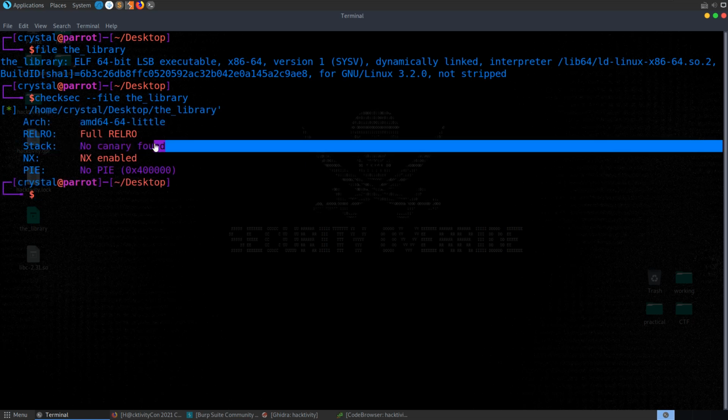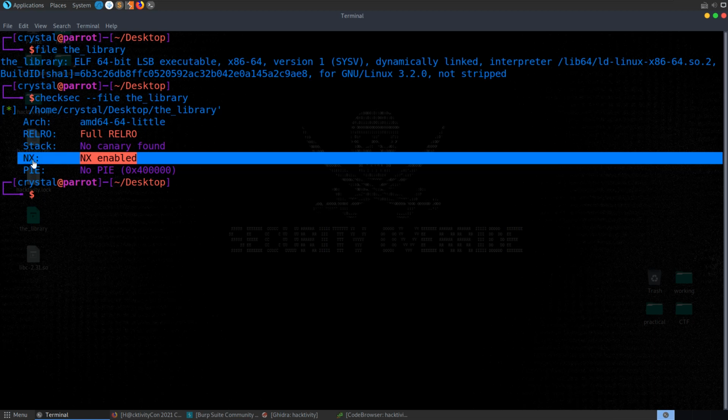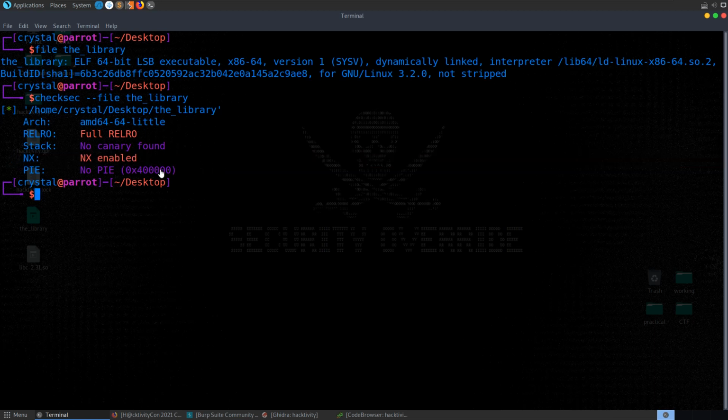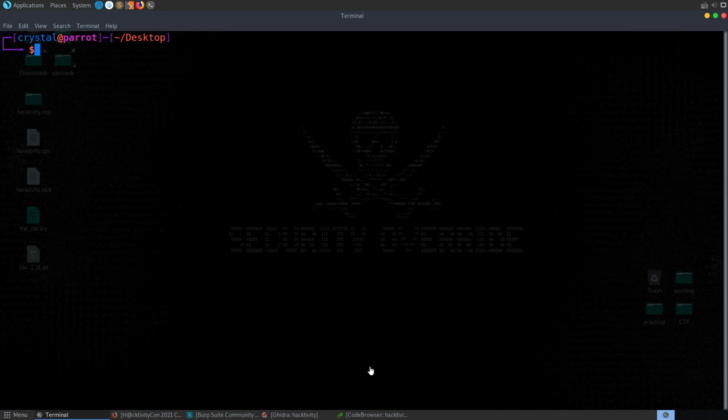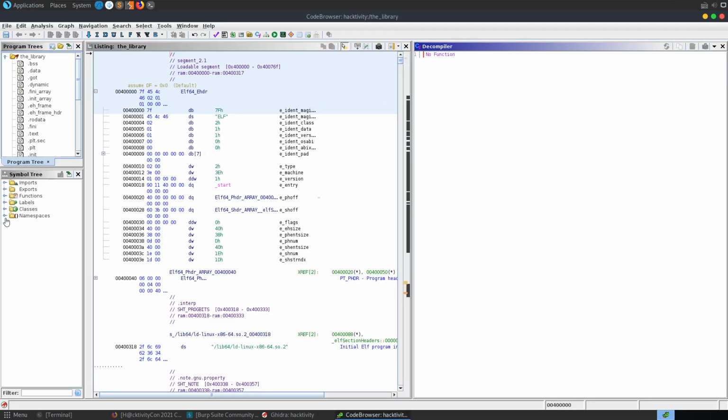In this case we've got no stack canaries, so good chance it's going to be a buffer overflow. We still aren't going to be able to write over the global offset table, and we're not going to be injecting shellcode probably on the stack here to execute, and we know that PIE is disabled already. So with that out of the way, let's just jump straight over to Ghidra, where I've already got the file open. And if we go over to our functions, we'll see that we don't have too much here.